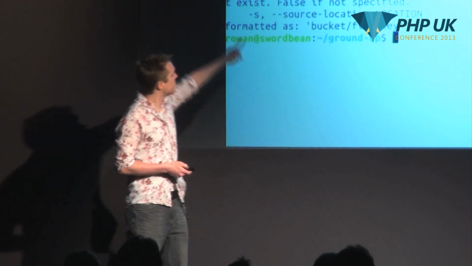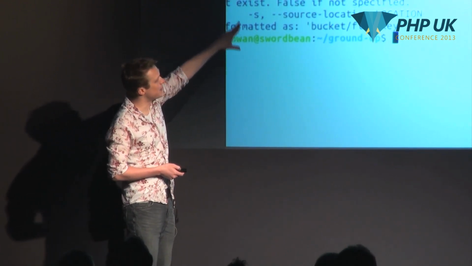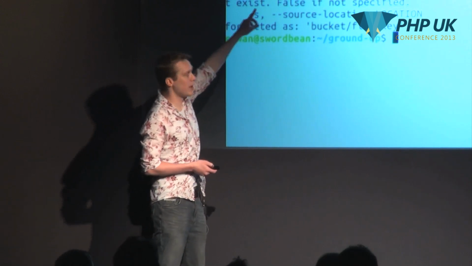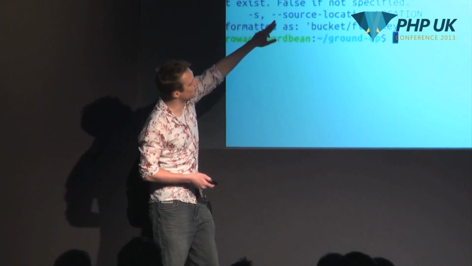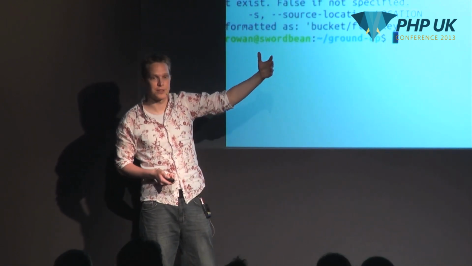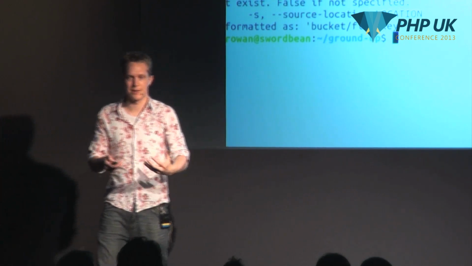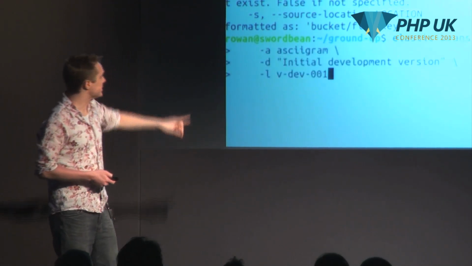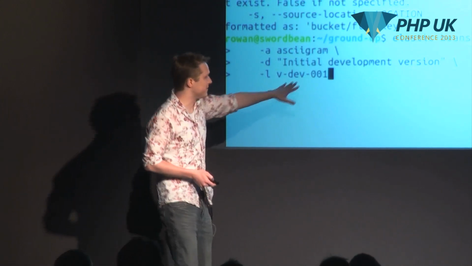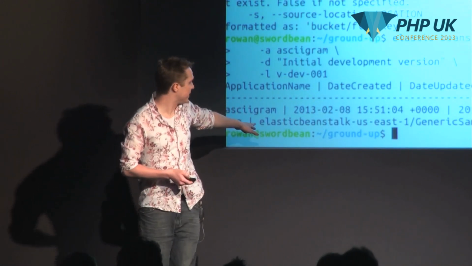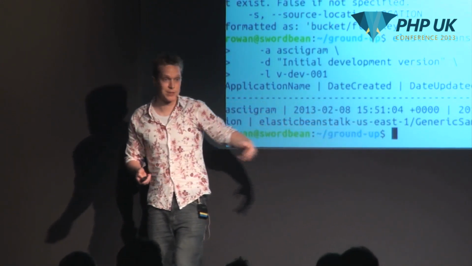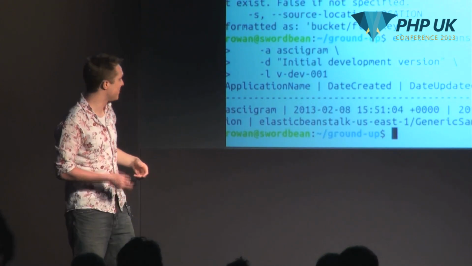Okay, now we want to create the application version, the code that we're going to deploy into our eventual environment. So we just look at that as well. You can see we're starting to get a bit more information inside of here. Also, I'm showing you the verbose way of doing this to take you through each of the components. You can see here that you've got the option to auto-create the application along with the version as well. So there are much quicker ways of doing the things that I'm showing you here. So let's create an application version. It's just our vdev001, which is our initial empty version. And you can see that we haven't passed it anything. So it's basically pulled down that sample application that we saw the first time we ran our Elastic Beanstalk environment.